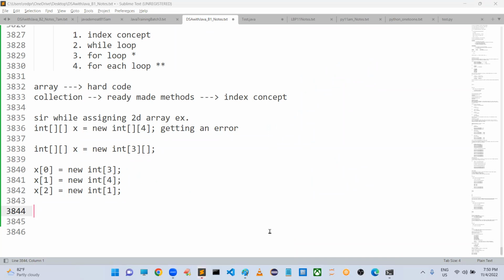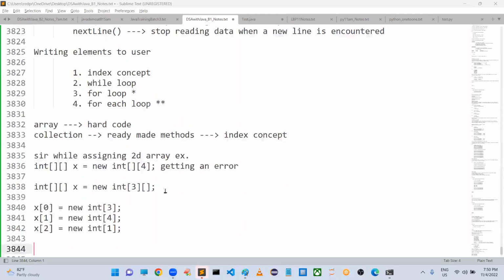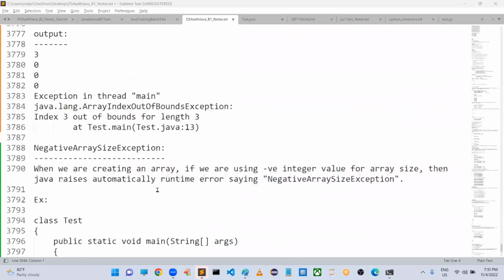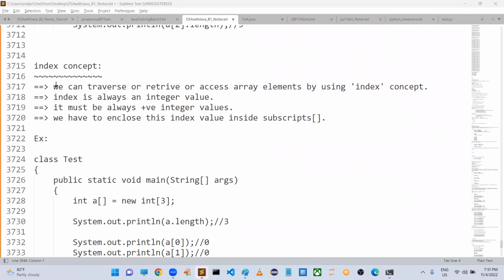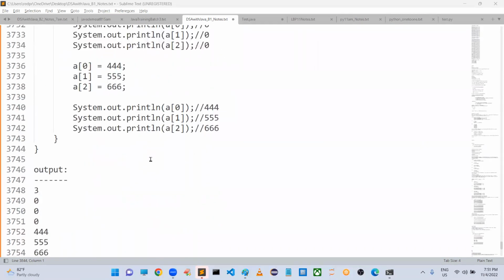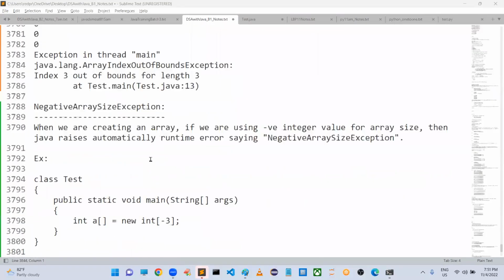Can you please summarize the index concept? See, nothing is there in the index concept, sir. Please refer to it once. Still, if you are getting any query, you can ask. See, the index concept is to access the values one by one. Index is always a positive integer value. If you try to take a negative integer value as size, we will get a negative array size exception, first point. And if you are using a negative index or a positive index out of the range, we will get an index out of bound exception. That's all. Nothing is there.